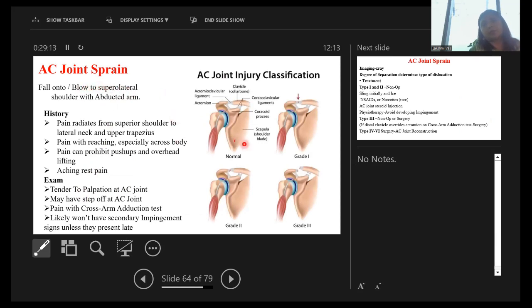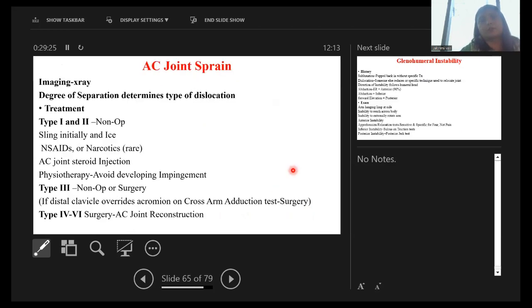Now, AC joint sprain. You can see the normal shoulder joint where the acromioclavicular ligament is intact, and here you can see little damage, and here you can see the rupture of the acromioclavicular ligament. Yeah, this is like imaging, X-ray, and all.